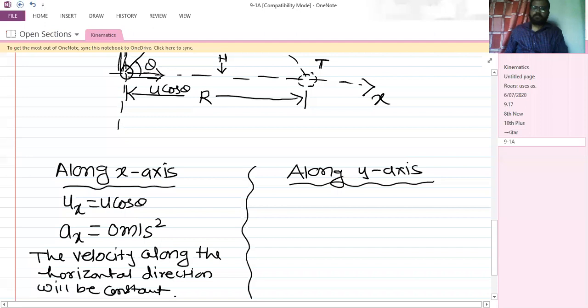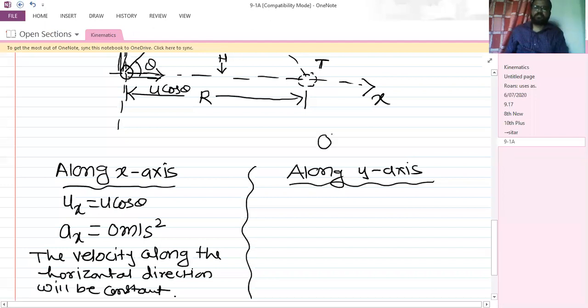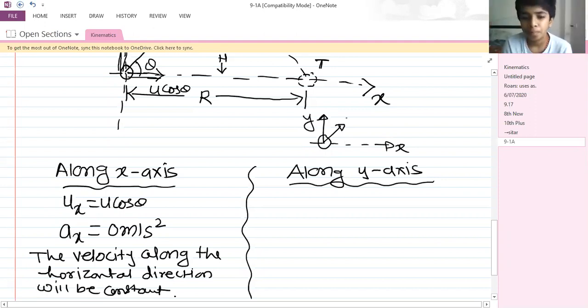Yes, Anish. Sir, how can acceleration be 0, sir? See, I'm throwing a ball in this direction, right? Just a minute, I'm drawing here. This is the horizontal direction which we have, that is x, and this is the vertical direction which we have, that is y. The ball will choose this path now, right?